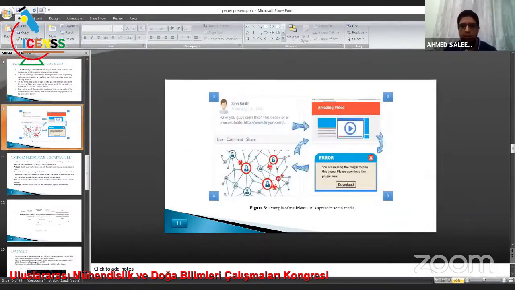Figure 3 presents an example of malicious URL spread in social media. In the first stage, John Smith posts a new post, "Hi guys," with unacceptable behavior, and its content has a URL with a malicious script. When the user clicks on the URL, he will see an amazing video and will click on download. When the user clicks on download, he becomes a victim of the attacker.